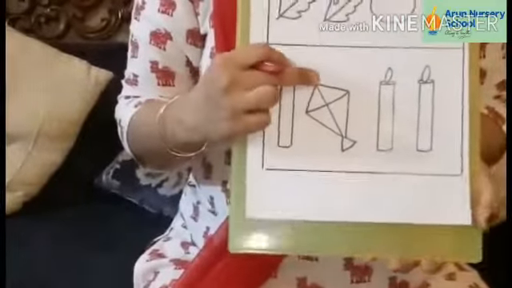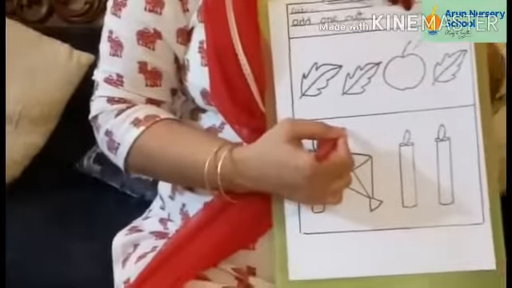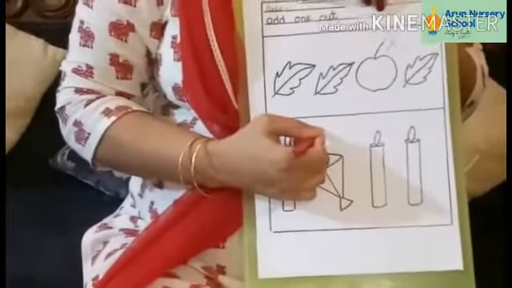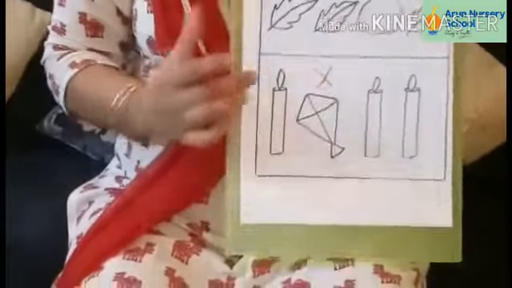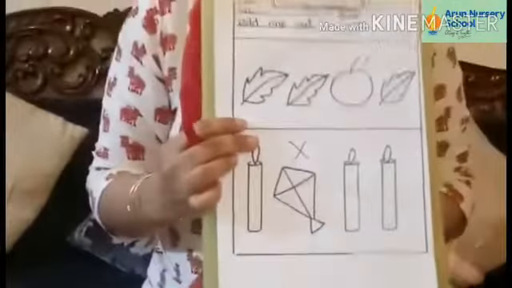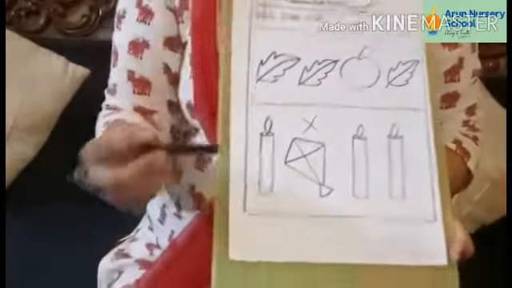So again we will put a cross on the odd one. Okay, so where will you put a cross? On the top of the picture. One slanting line this side and one slanting line this side. Okay, now you are going to color the rest of the pictures.